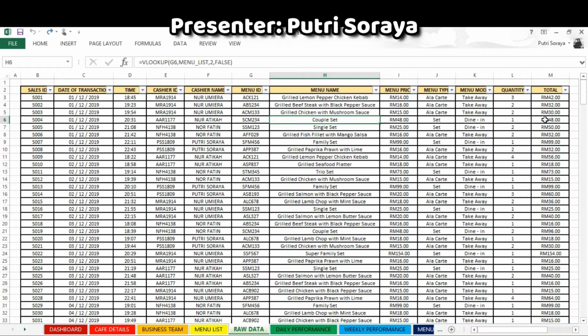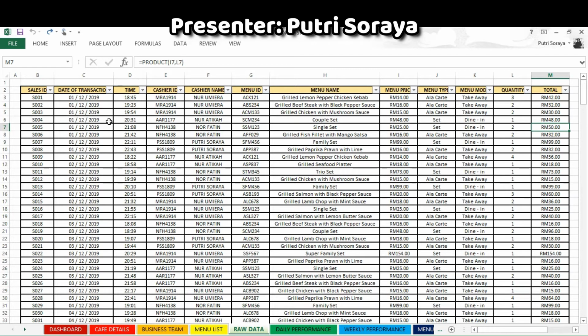We also use the product function at total. So we multiply the menu price with the quantity, so we get the total. We use the product function.